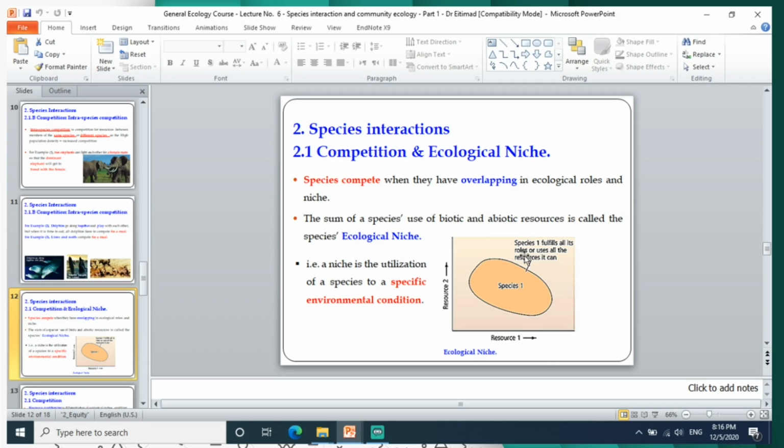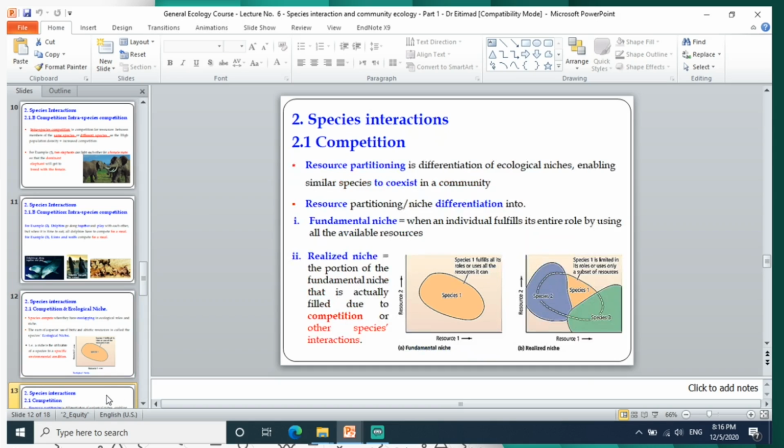Ecological niche: when a species fulfills all its role or uses all of the resources it can. That means the sum of all the biotic and abiotic resources in a specific place is called the ecological niche. So niche means utilization by a species of specific environmental conditions. Only when a species utilizes the environmental conditions fully, we will call it the fundamental niche.